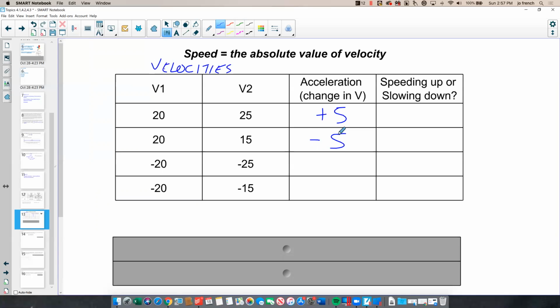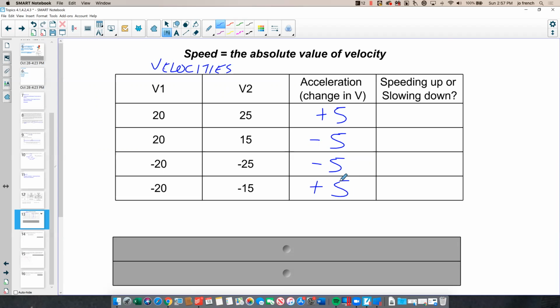If, on the other hand, I was moving to the left initially at negative 20 feet per second, and then my second velocity is negative 25 feet per second, well, then my change in velocity is again negative 5 feet per second. I went from negative 20 to negative 25. Now, if I started at negative 20 feet per second, moving to the left, and then the second time I looked at my velocity, it was negative 15 feet per second. Well, then my velocity actually went up positive 5 feet per second.